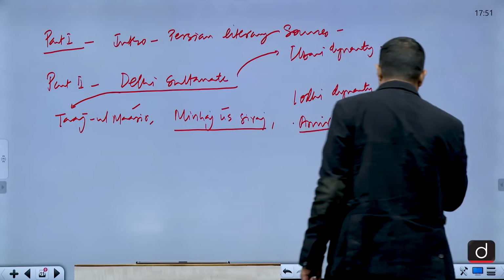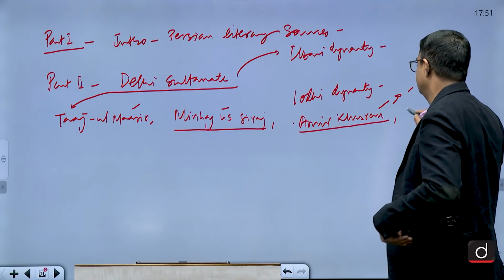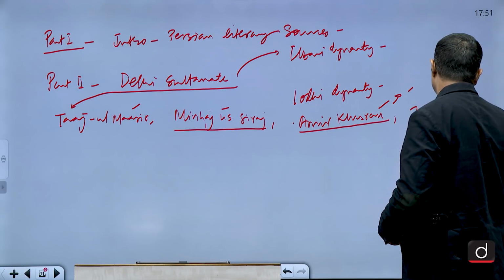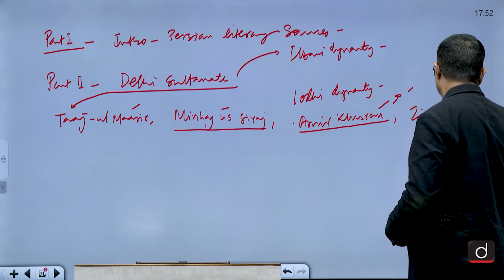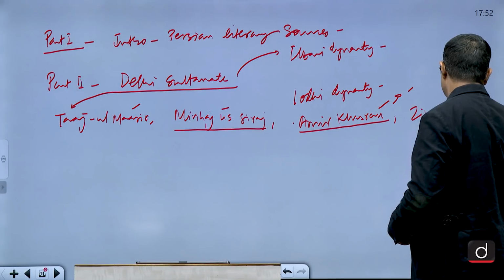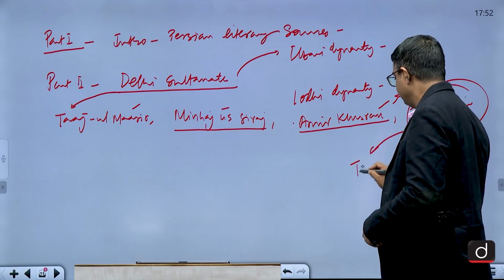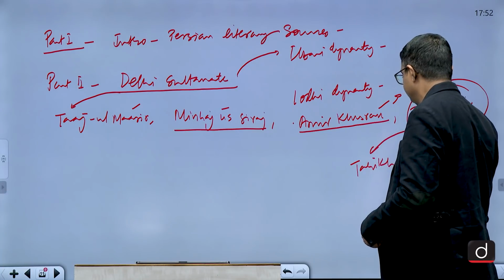Then a very important historian is Ziauddin Barni. He wrote Tarikh-e-Firoz Shahi, got the patronage of Firoz Shah Tughlaq.